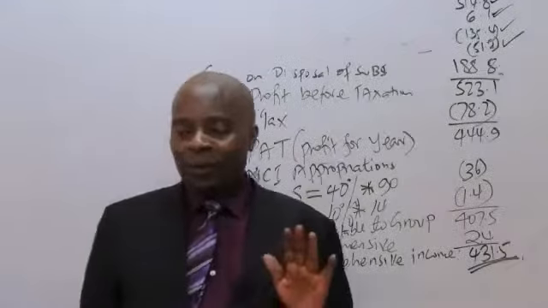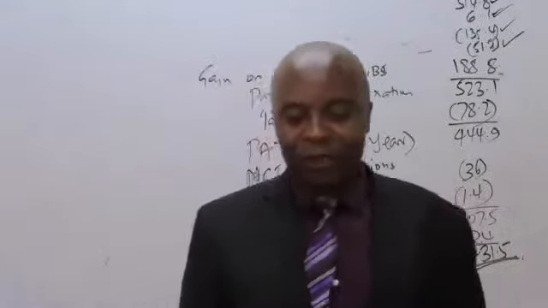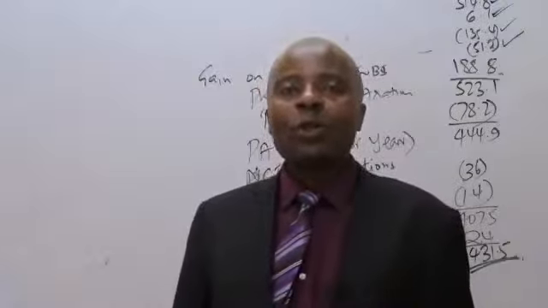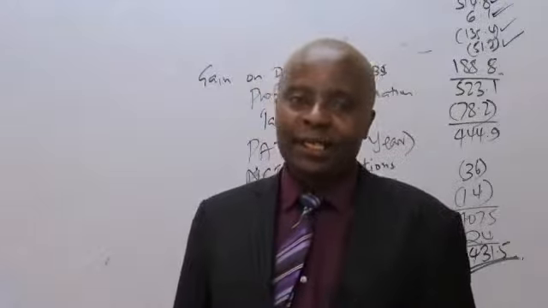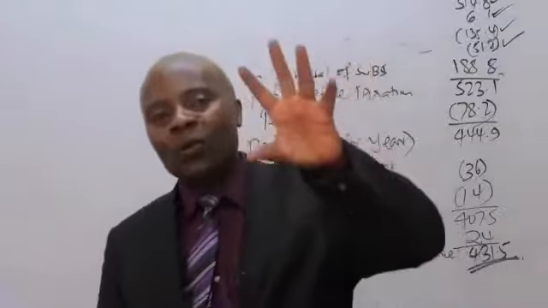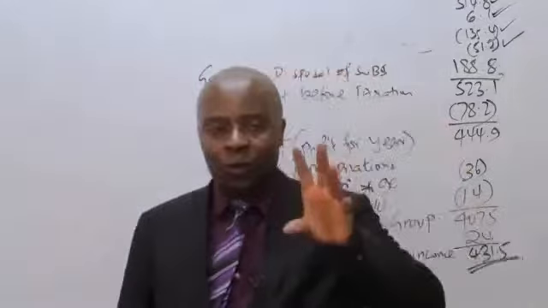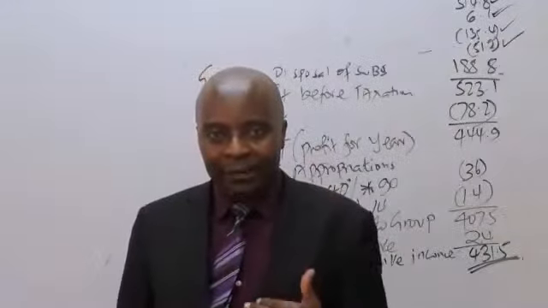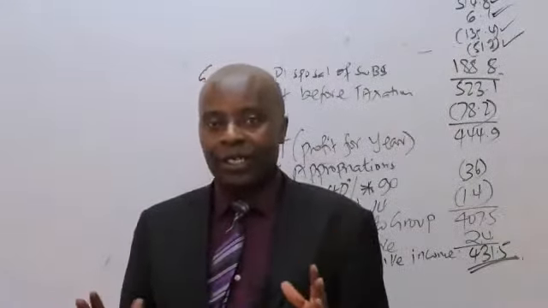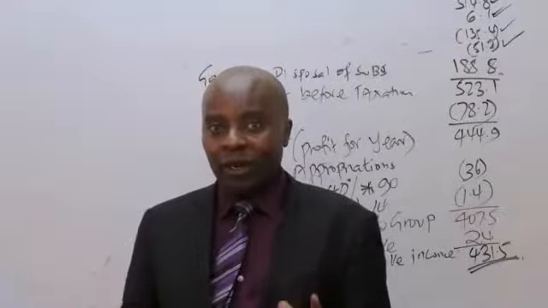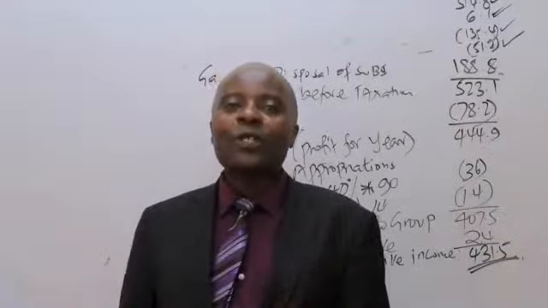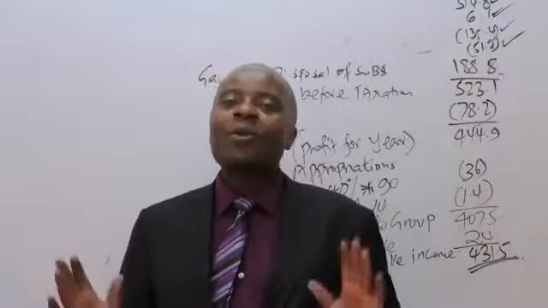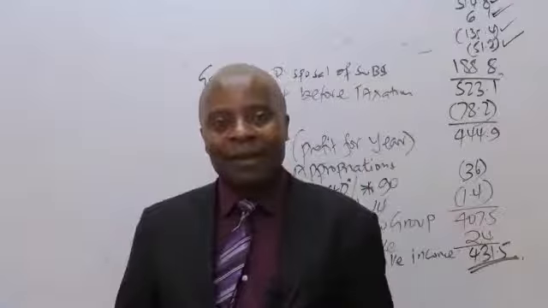Now, wacheni pia niwapatie siri nyingine moja ya group consolidation. Usikawai enda kujaribu kutafuta marks mingi sana. Mimi nilikuwa kuna paper ya ACCA inaitwa paper P2. Paper P2 global during my time, I was top 100. Right? Globally. And I can assure you, it's not because I know a lot of these things, group consolidation. It's because I have the structure in my mind.